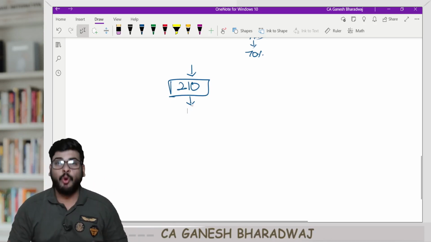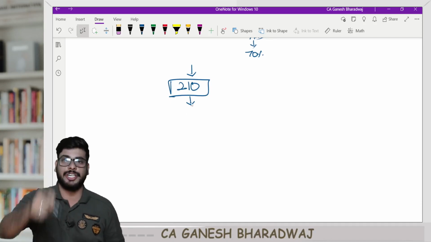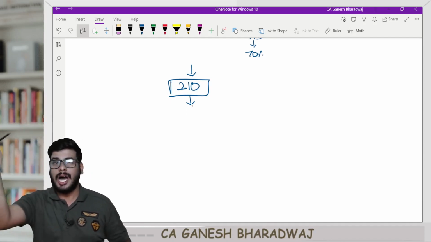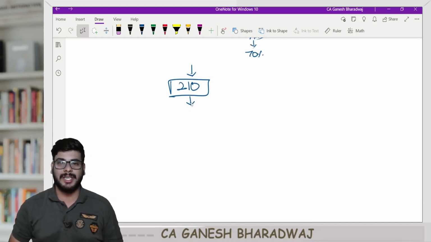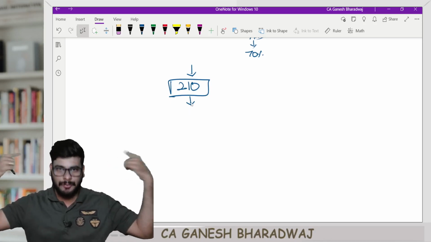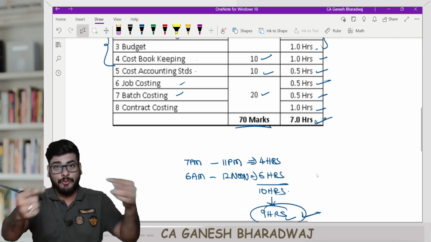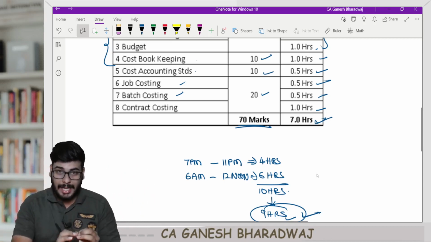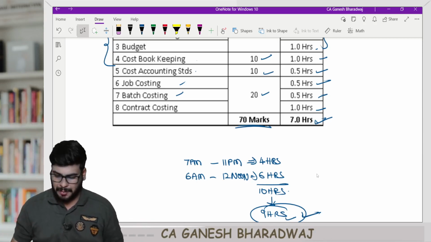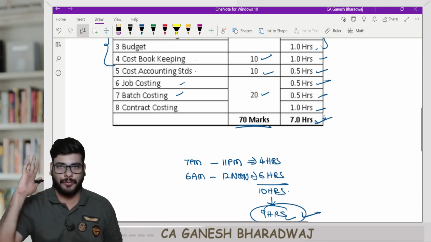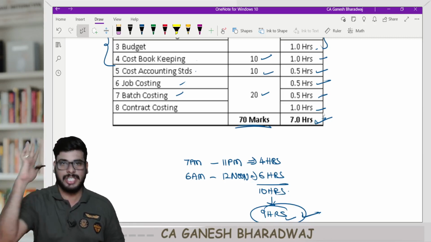Now open that library of adjustment. It is handwritten by you. You guys wrote it in the last sheet of your notebook. I asked you to come from the back. Open it up at the time you are revising. Now you will see the magic unfolding. Whatever I told, the 7 hours, if you have attended our regular batch and properly taken all the notes and the library of adjustment, it will only take you 4 to 5 hours. Trust me, guys. This is what the past students, your seniors, have told me.